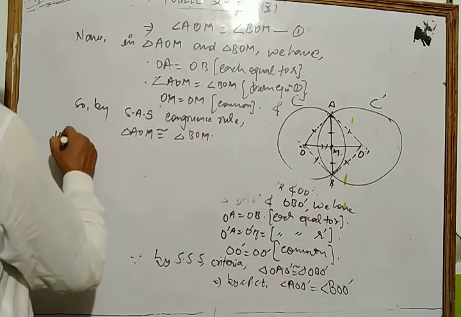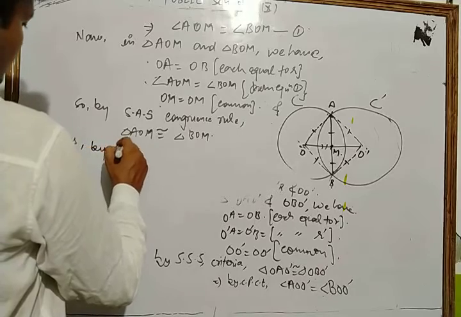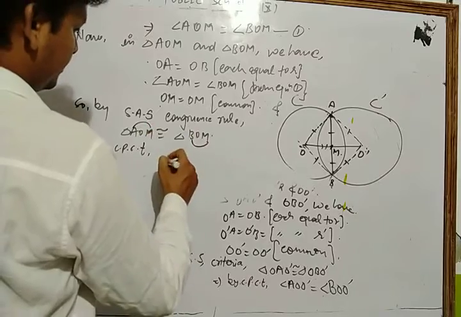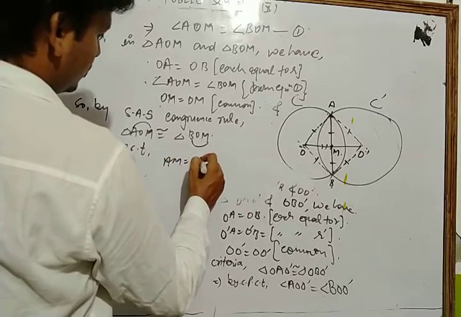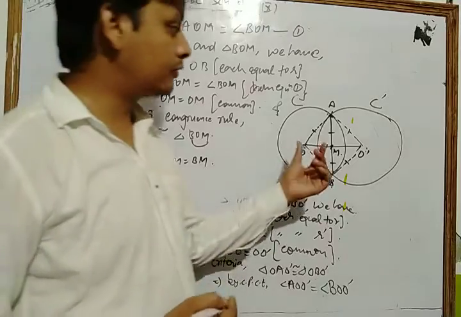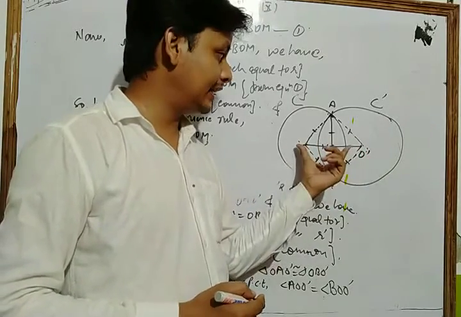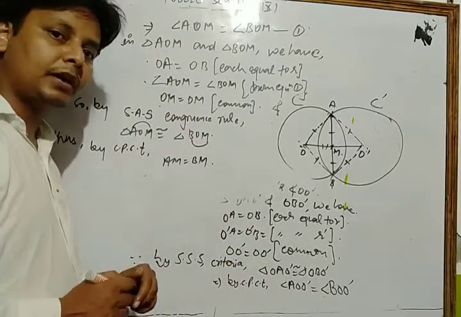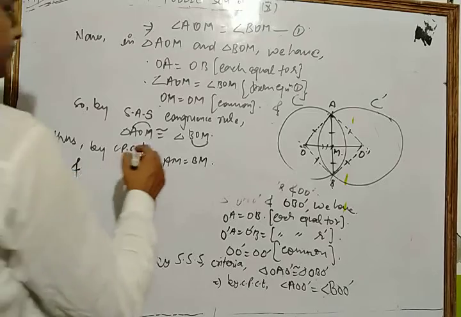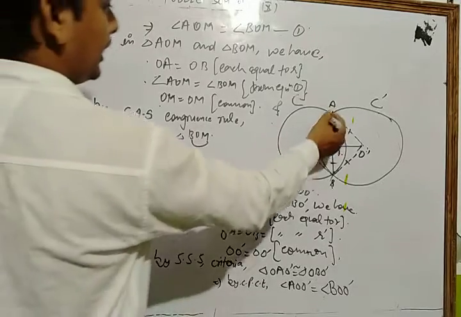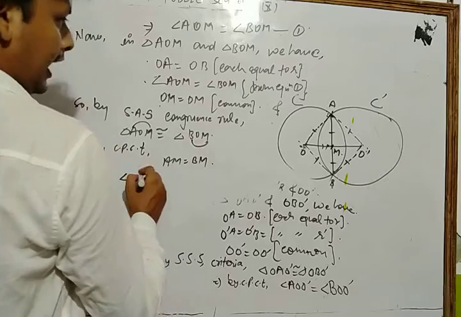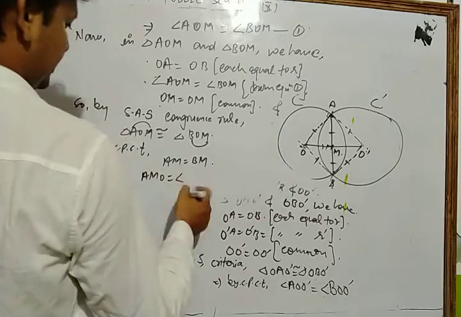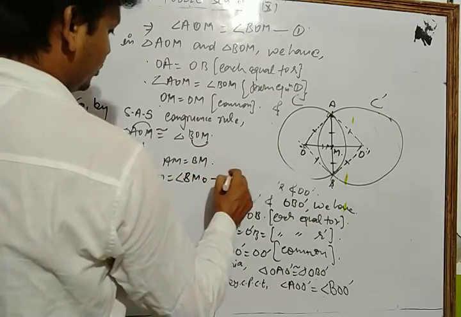Thus by CPCT, AM is equal to BM. So AM is equal to BM means OO' bisects the common chord AB. So we have proved one part. Also we have angle AMO is equal to angle BMO by CPCT. Take this as equation number 2.